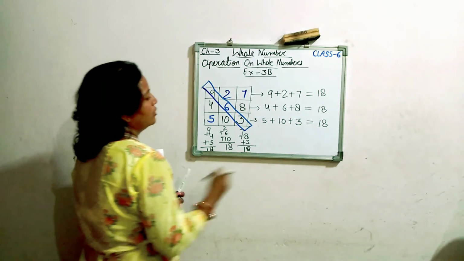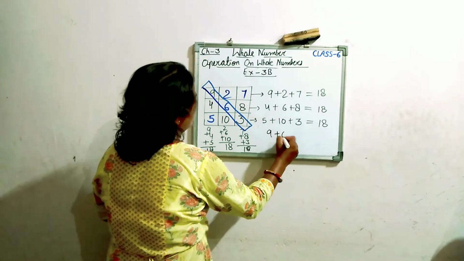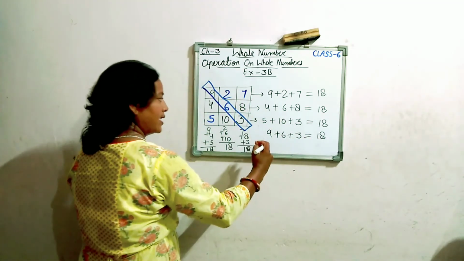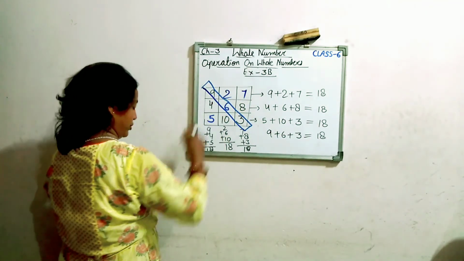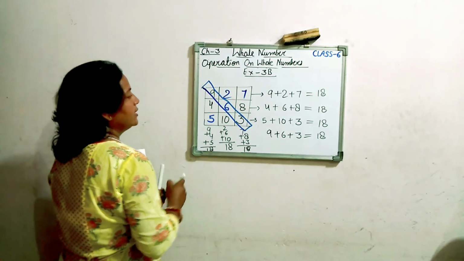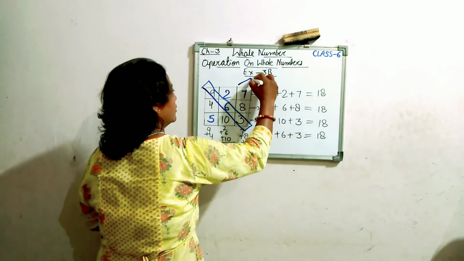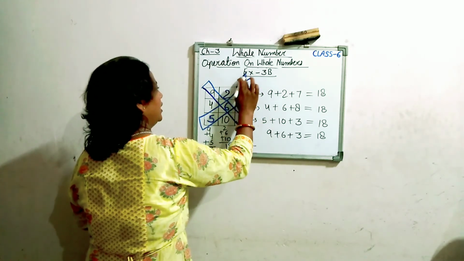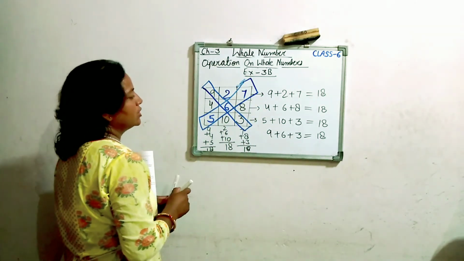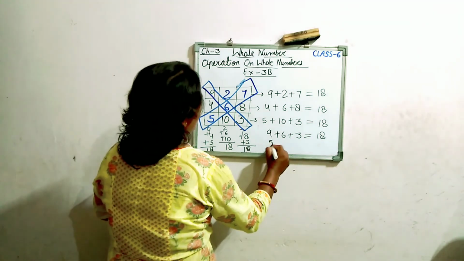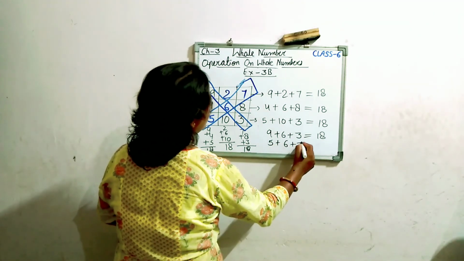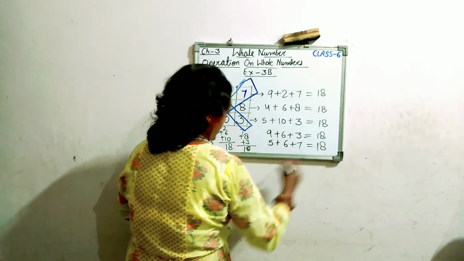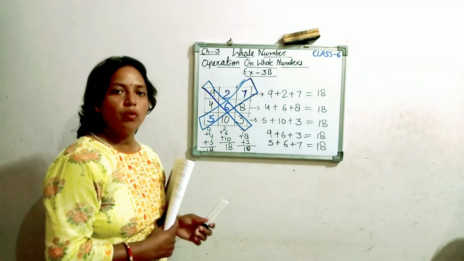Do the addition of that also: 9 plus 6 plus 3, 18. The second diagonal starts from here and goes like that. The digits for the second diagonal are 5 plus 6 plus 7, 18. So this is called a magic square.